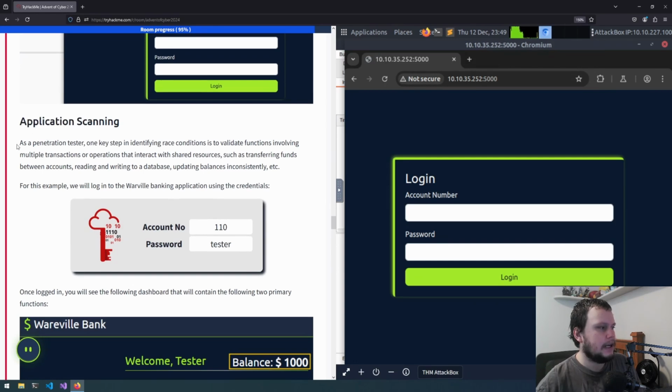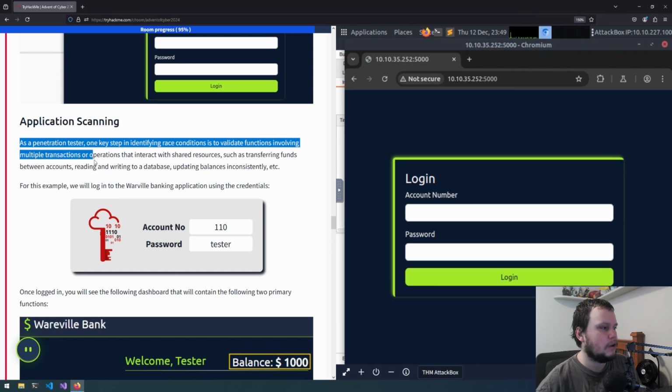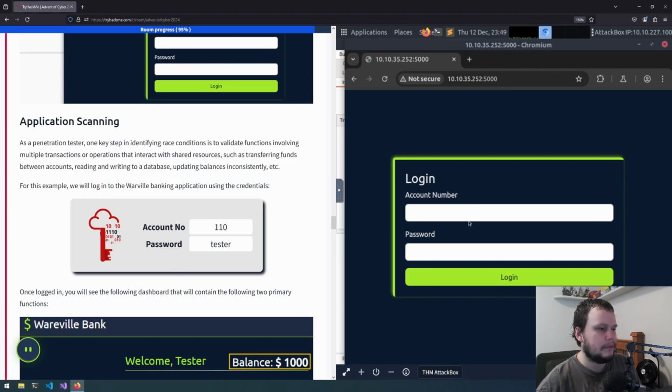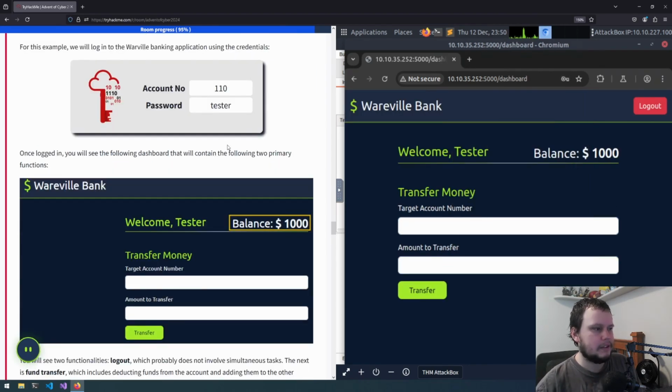Application scanning. As a penetration tester, one key step in identifying race conditions is to validate functions involving multiple transactions or operations that interact with shared resources, such as transferring funds between accounts, reading and writing to a database, updating balances inconsistently, etc. So for this example, we'll log into the banking application with these credentials, 111 tester, and we can see a balance of 1000.